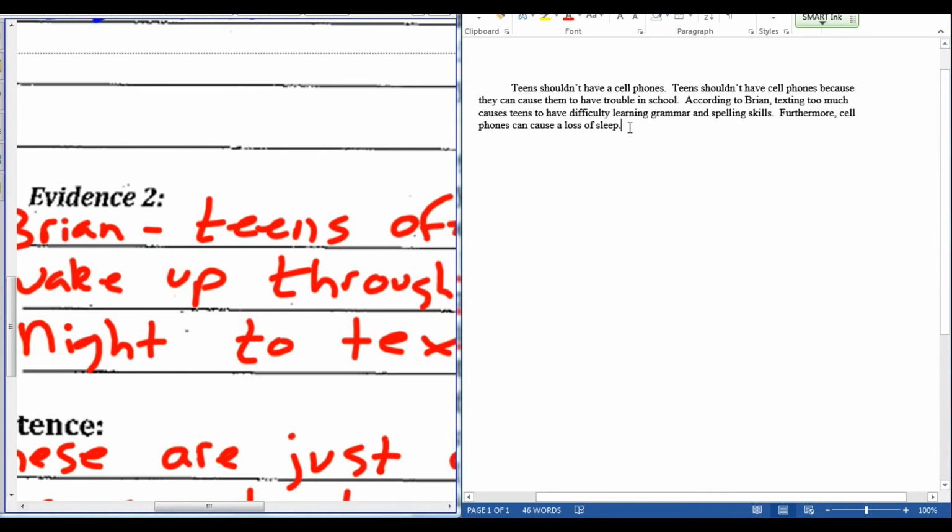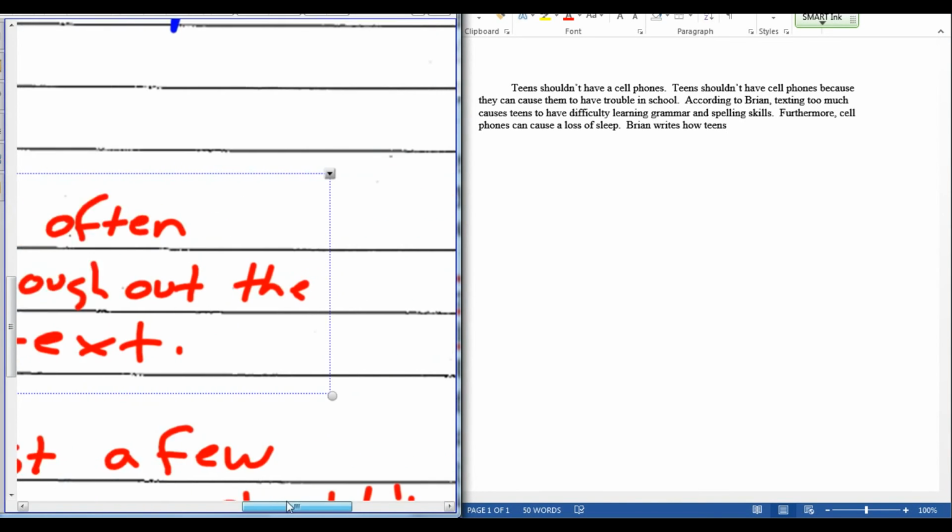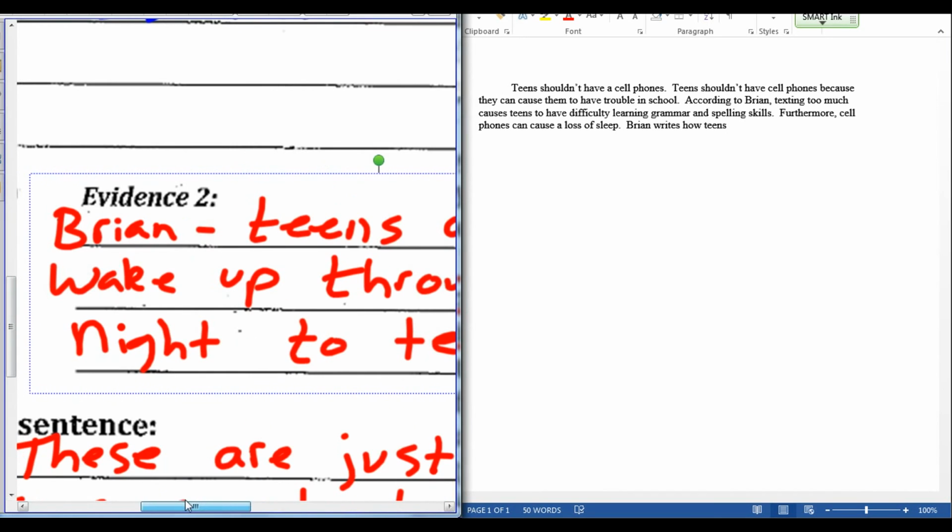So I need to cite my text. I'm going to cite it in a different way. So instead of saying according to Brian, I'm going to put Brian writes. This is my evidence too here, so I need to review what I said. Teens often wake up throughout the night to text.